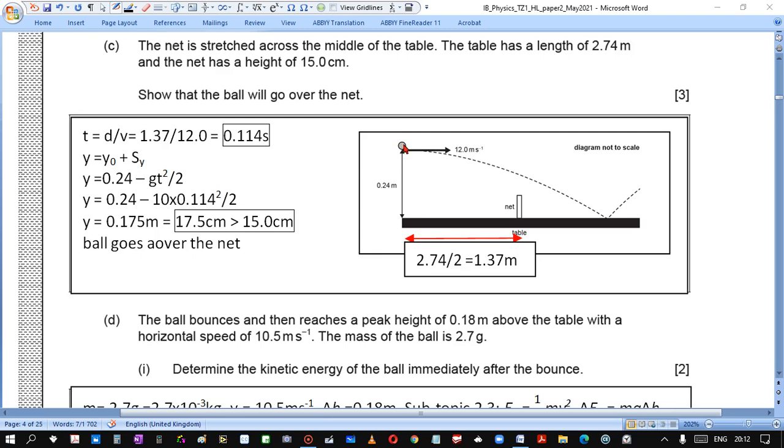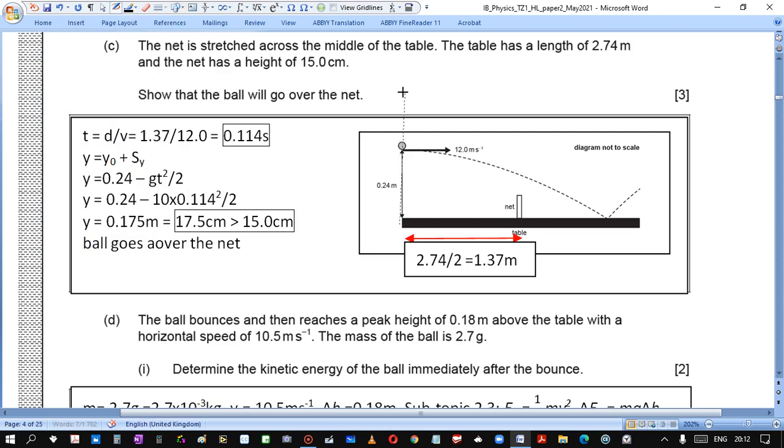Then let's send the y-axis upward, starting from 0. Then the coordinate of the ball will be the initial coordinate plus displacement. Displacement will be negative because we choose upward direction positive. I can sketch it here. Just a moment.